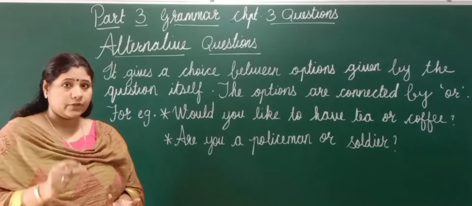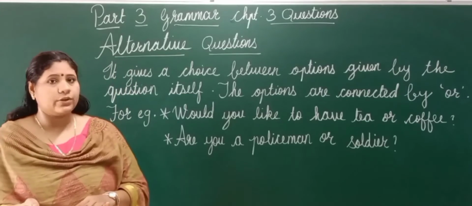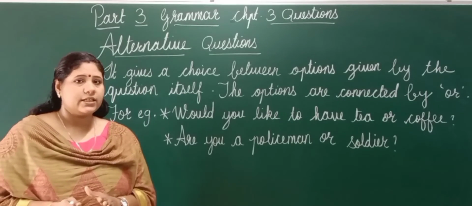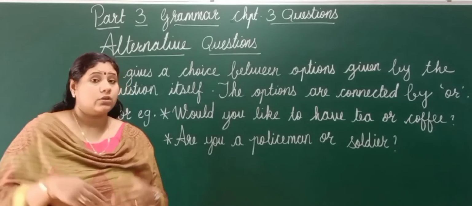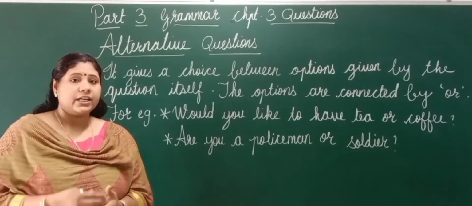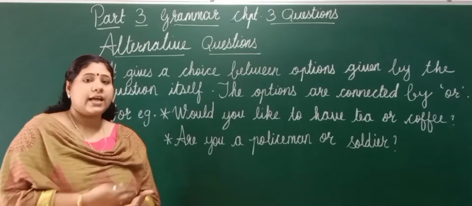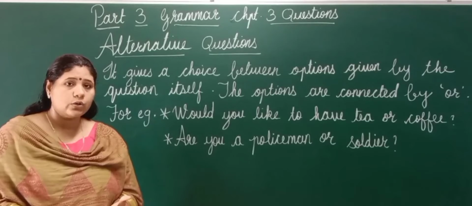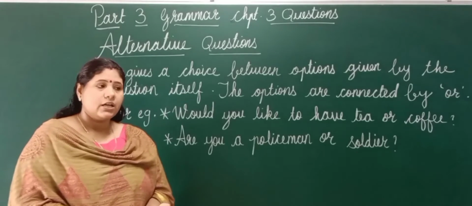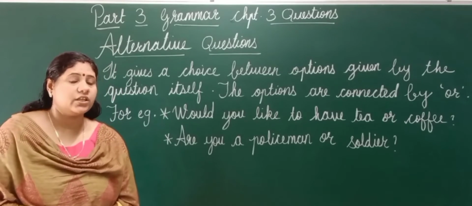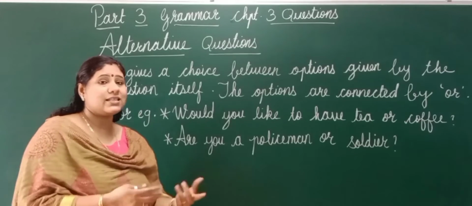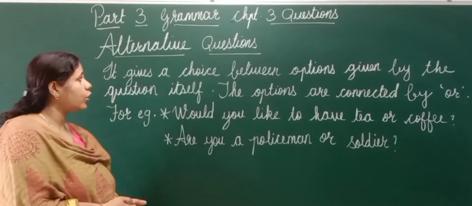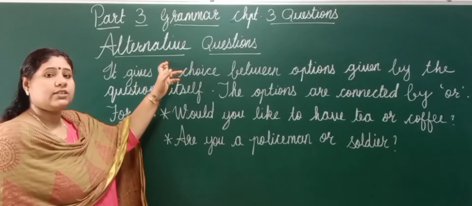We have to take the helping verb: if positive statement, then negative question tag. If negative statement, then positive question tag, isn't it? And then we also learned WH questions, which start with WH: what, where, when, how, why, isn't it? We also learned yes/no questions, which have to be replied to with yes or no, isn't it? So now let's move on to the next type.